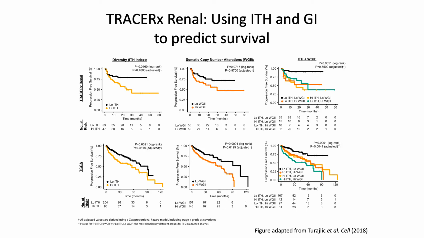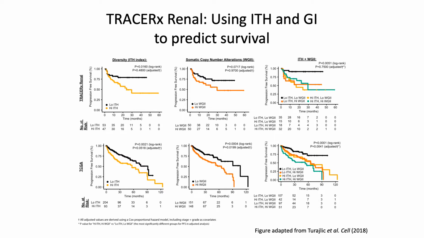This work was inspired by clinical studies such as this one by the TracerX Renal Consortium. In this study, they found that in kidney cancers, patients whose tumors have higher intratumor heterogeneity in terms of the genetics of those tumors tend to have shorter survival times. That's shown in the top left-hand panel here.